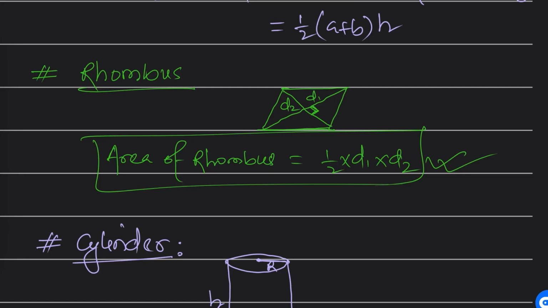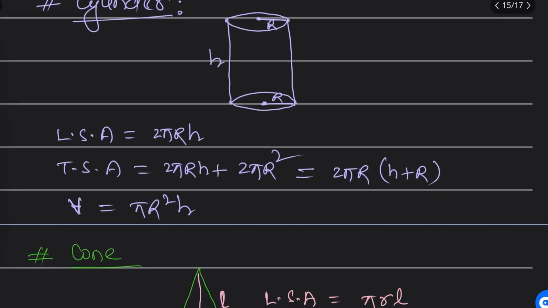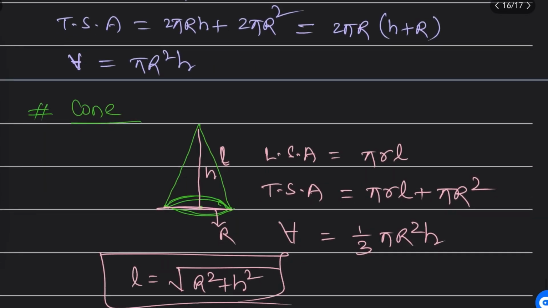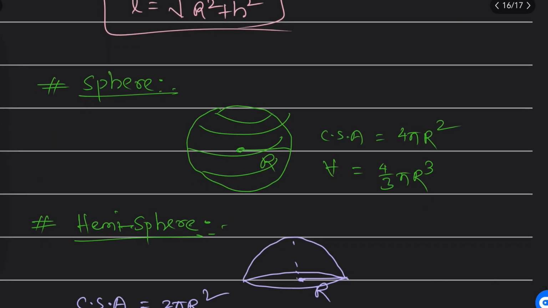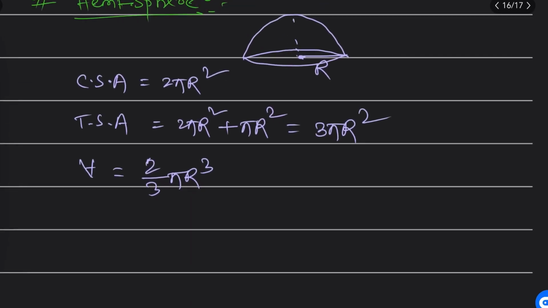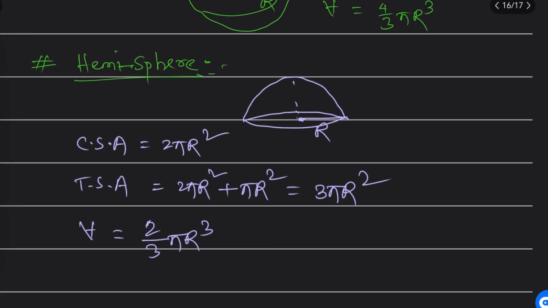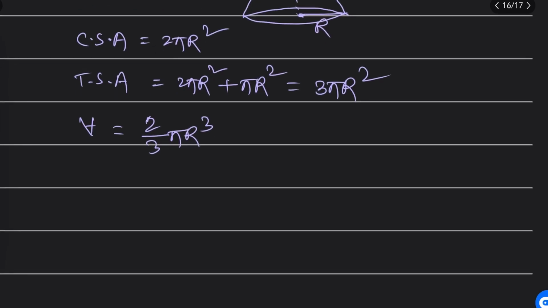Nowadays competitive examinations are becoming more complex and more tricky, so you will have to get the basic maths knowledge also, to solve the questions in physics. So these are going to help you a lot. And cylinder, lateral surface area, total surface area, volume. And cone also we discussed lateral surface area, total surface area, volume. And sphere also we discussed what is the volume and what is the curved surface area of sphere. Hemisphere, up to here we discussed, up to hemisphere we discussed, and we almost finished the mensuration part.